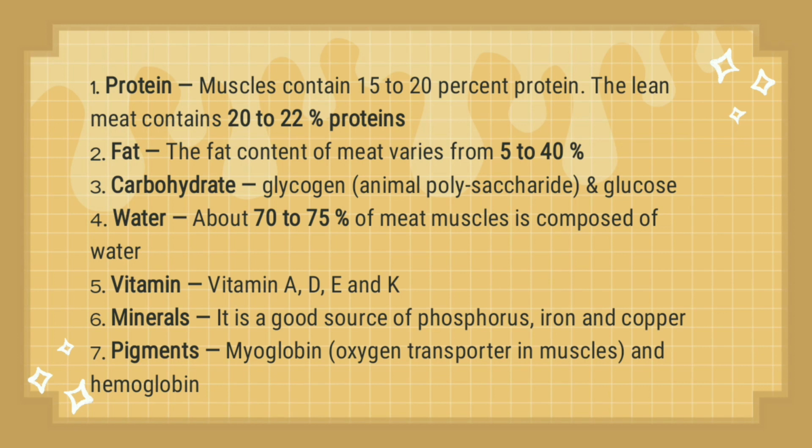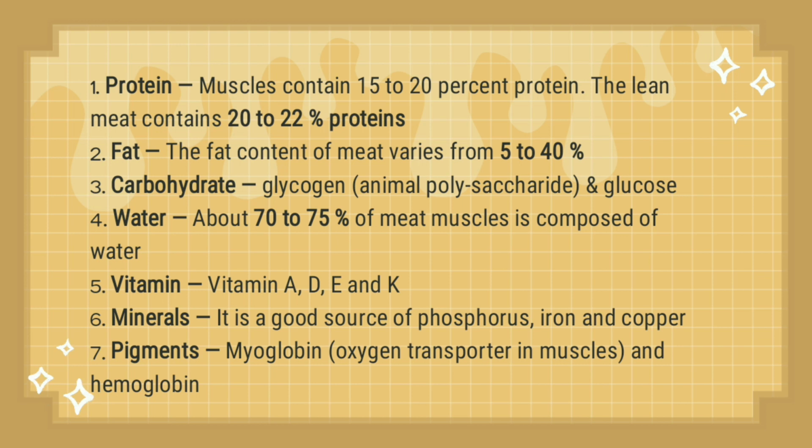It also contains vitamin K. A common source of meat that is rich in vitamin K is the liver. Next is minerals. Meat is a good source of phosphorus, iron, and copper. Phosphorus helps the growth, maintenance, and repair of all tissues and cells. It also helps to balance and use other vitamins and minerals, including vitamin D, iodine, magnesium, and zinc. Next is iron. Iron is used as a fuel in red blood cells that carry oxygen from your lungs to all parts of the body.